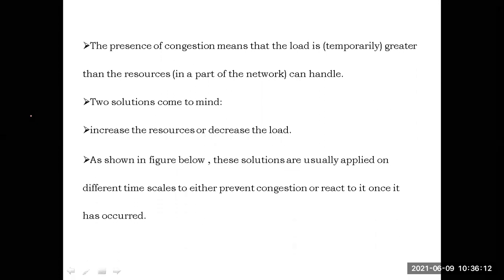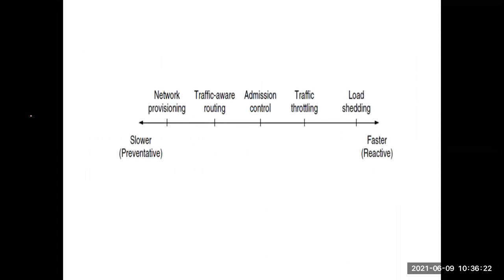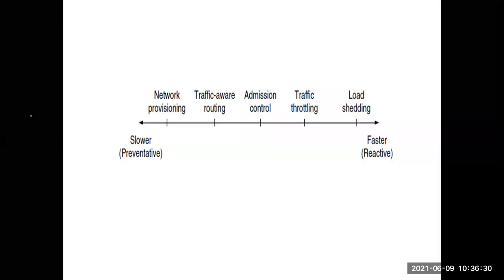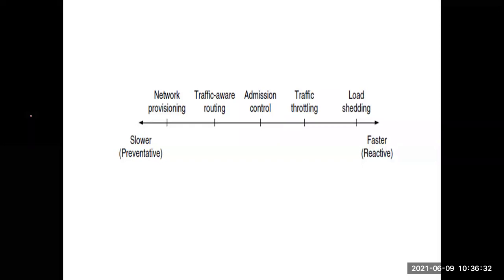Clear? Now we will see some techniques that we are going to use to implement the congestion control. Okay, in the diagrammatic form we are giving some techniques which we are going to use to reduce the congestion in the network. See, the first technique we are going to use is network provisioning. The next one is traffic aware routing. The third one is admission control. Fourth one is traffic throttling. The fifth one is load shedding. These are the various techniques or approaches we are going to use for congestion control in the network.